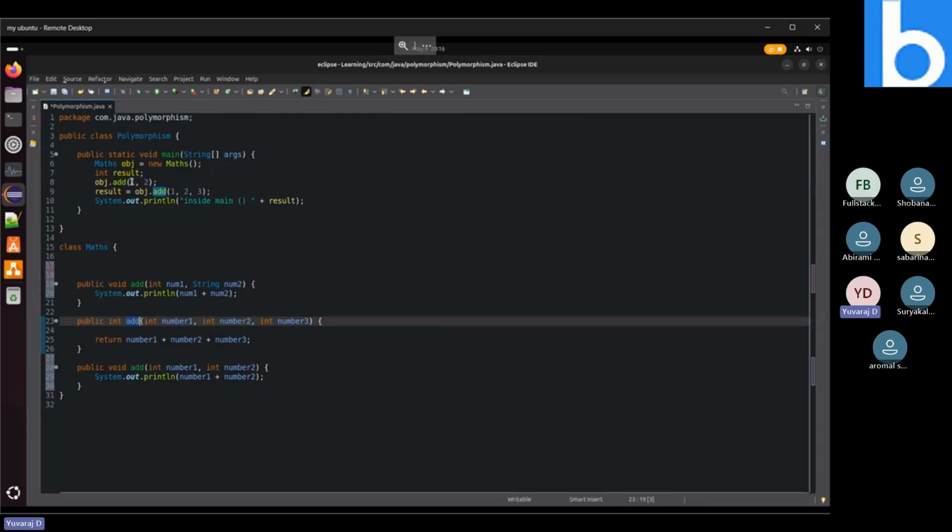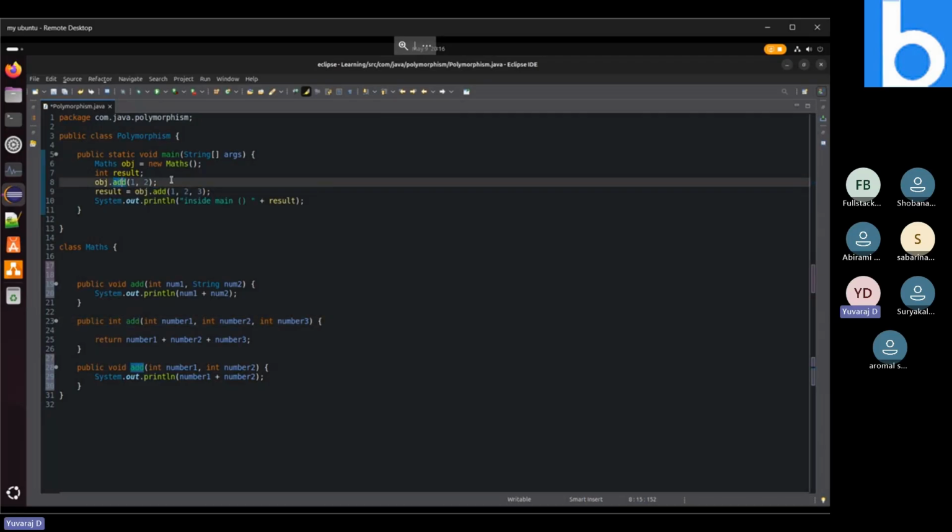It will check whether this method accepts two integers. Like that it will check. Here this method is accepting three integers, so it will not trigger that method. At last, it will check this method. It will check whether this method will accept two integers.